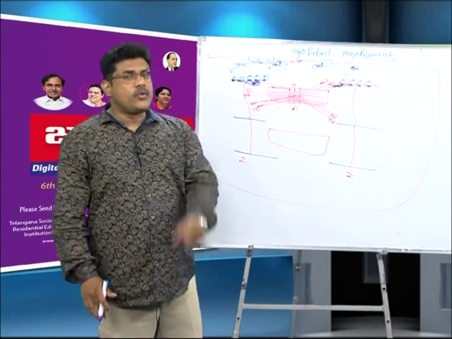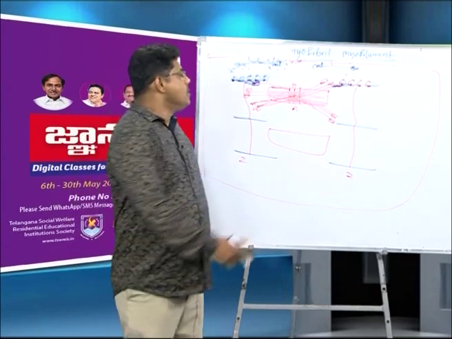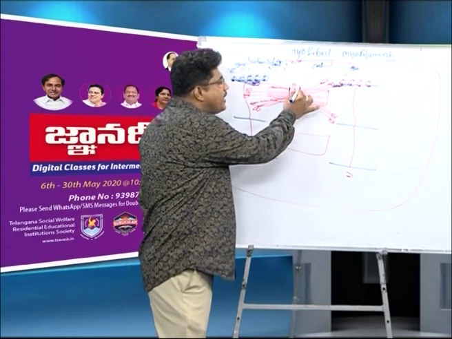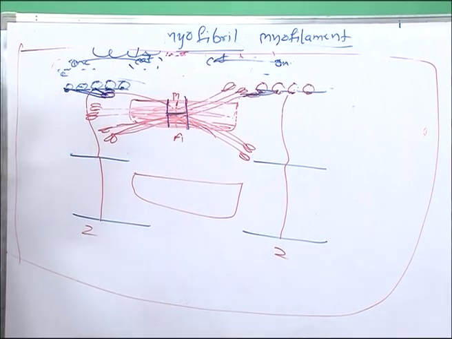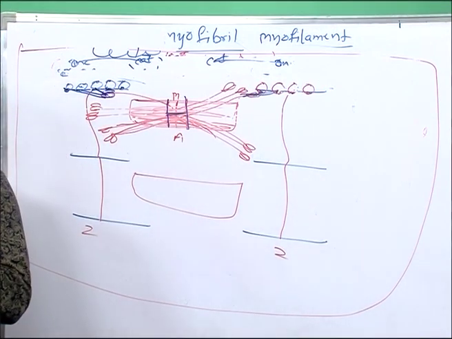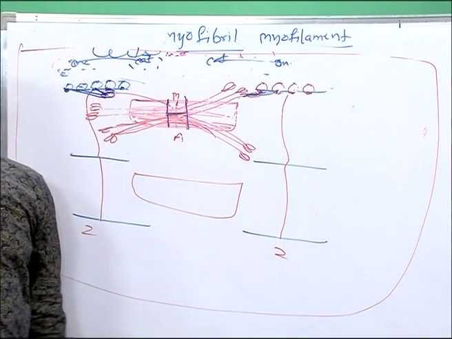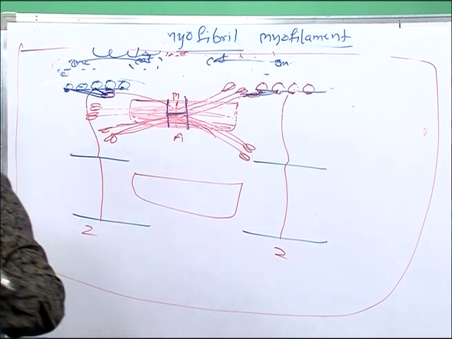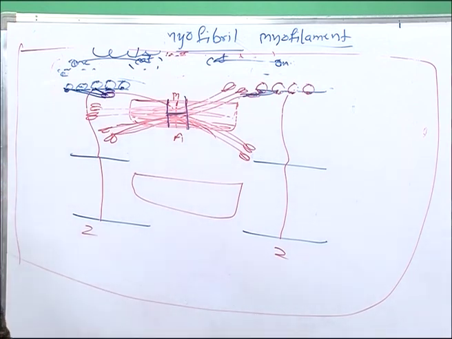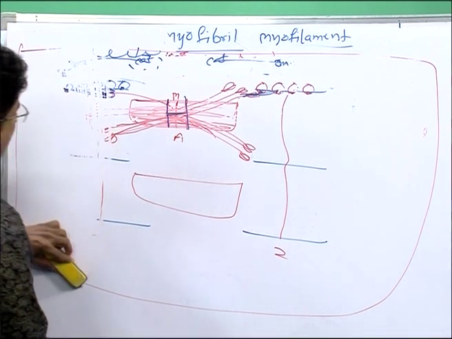But one point you must remember, very, very important: in the middle of the thick filament the H line is present. During muscle contraction, the H line is shortened. That is the important point of muscle contraction. Now we close muscle contraction.